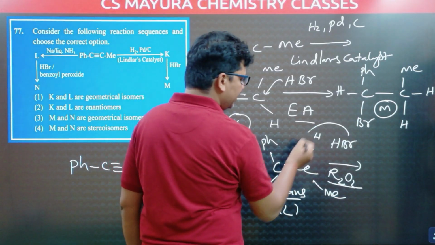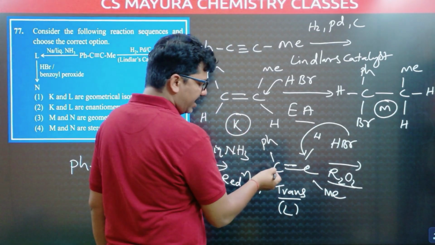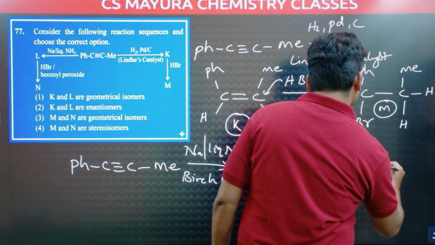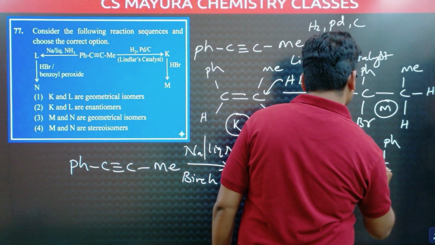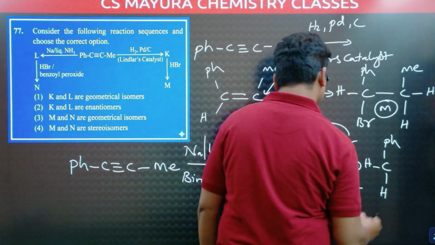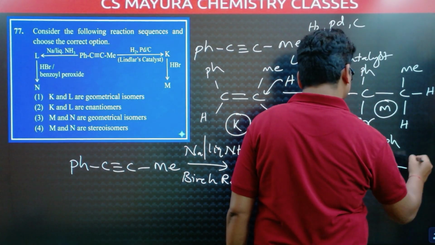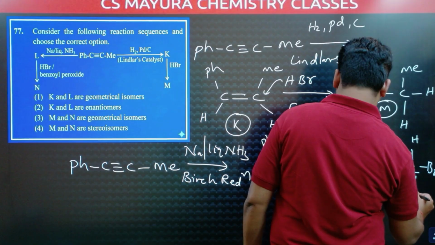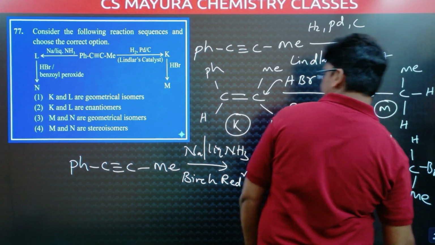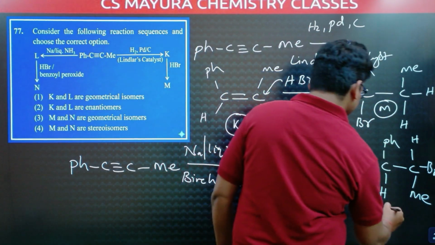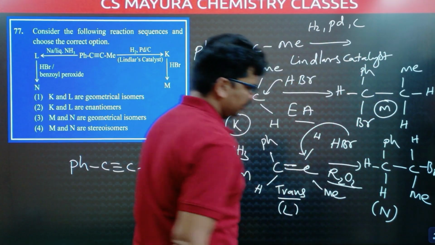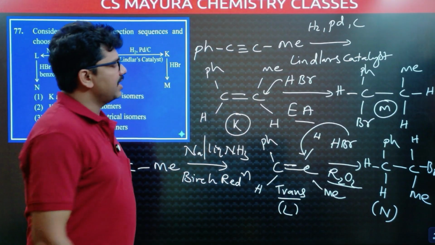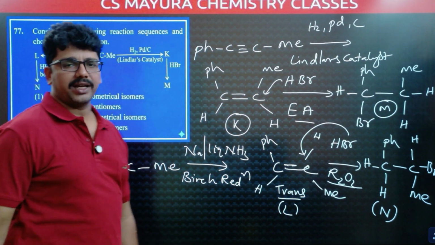So bromine is attacking here, hydrogen is coming here, then Ph, H, H, and here H, Br, and methyl. This is N. This is the radical mechanism and the earlier was the carbocation mechanism.